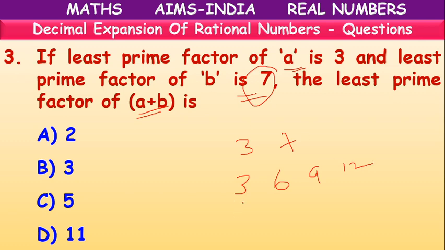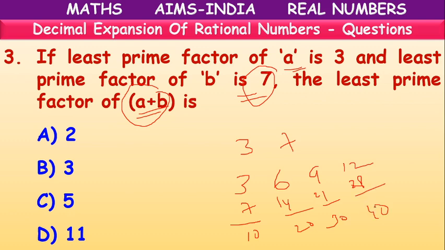B is 7, so the B value will be 7, 14, 21, 28, like this. Now, what is the factor of A plus B? A plus B means 3 plus 7, how much? 10. 6 plus 14, how much? 20. 9 plus 21, 30, 40. So we have 10, 20, 30, 40.